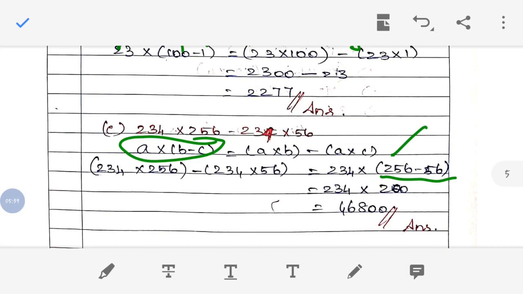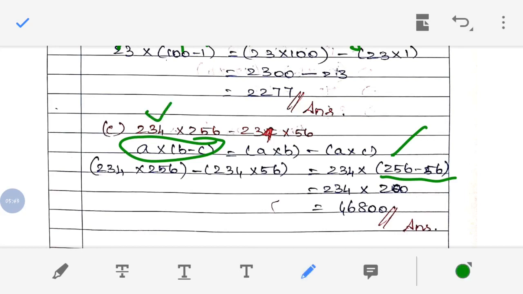So this is also a distributive law, because just look here, here also 234, here also 234. This is the same number. This number alone has changed, right? So definitely it will be the distributive property. But what is the distributive property? A into B minus C is equal to A into B minus A into C.